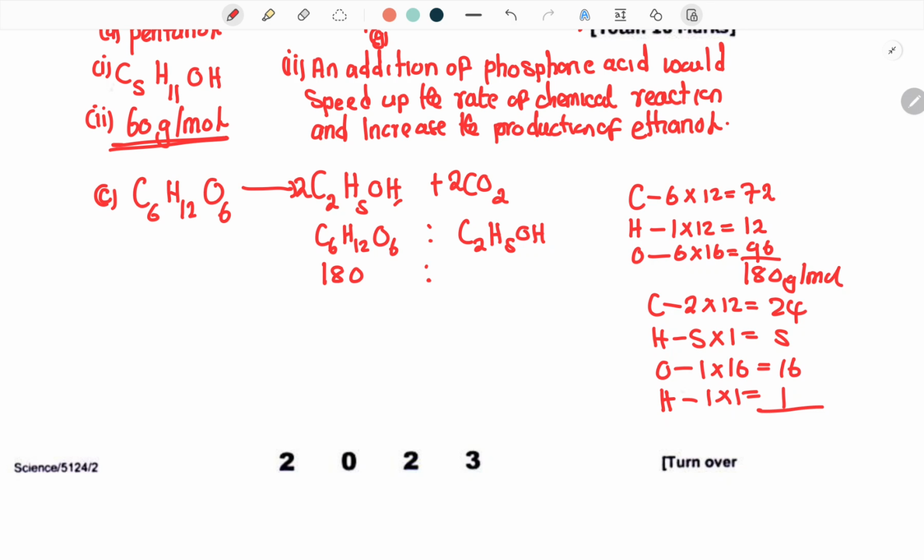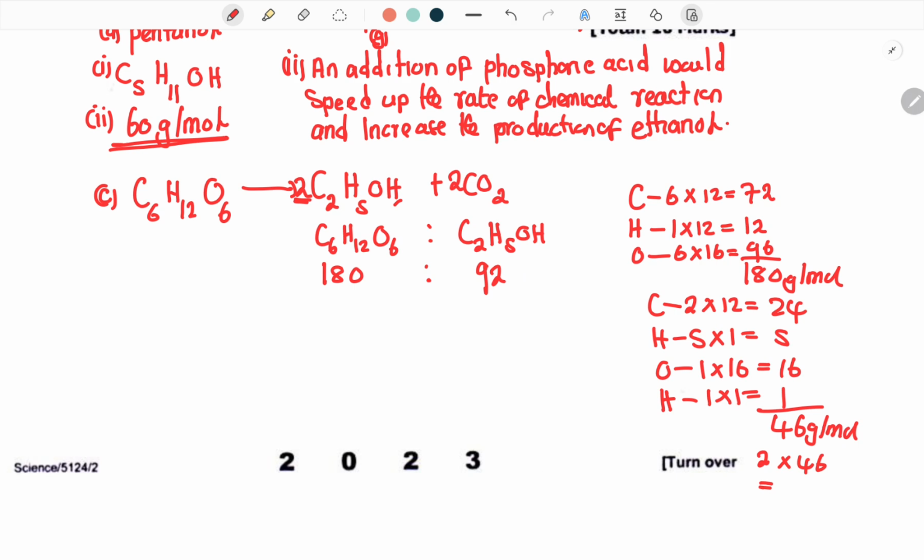Now, let's calculate everything. 24 plus 5 plus 16 plus 1 gives us 46 grams per mole. Now, remember that you have these 2 moles. These 2 moles are affecting everything. So you would say 2 multiplied by 46, you are going to get 92. So you're going to put your 92 here.